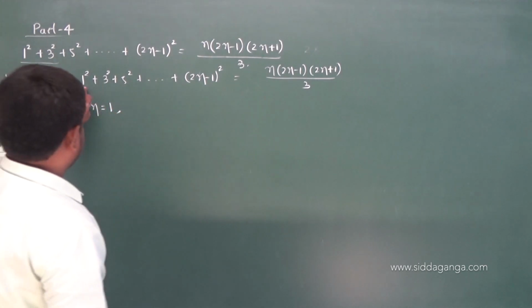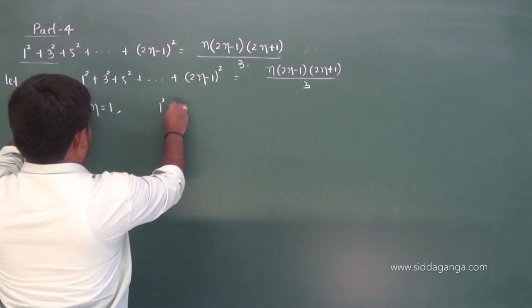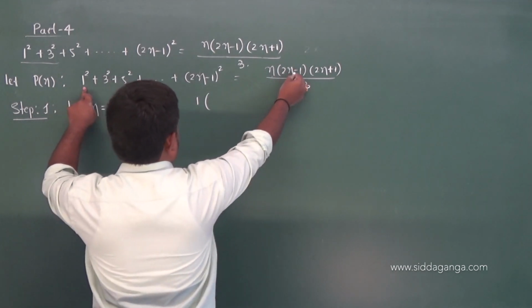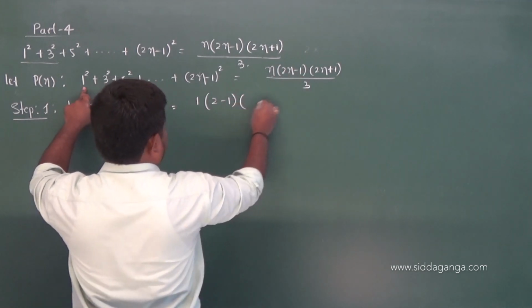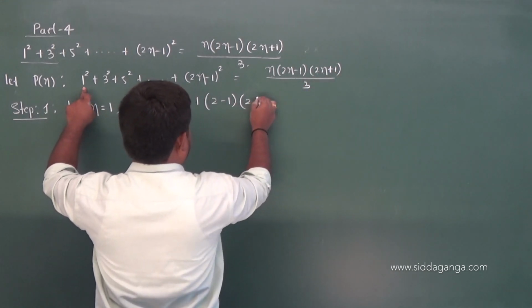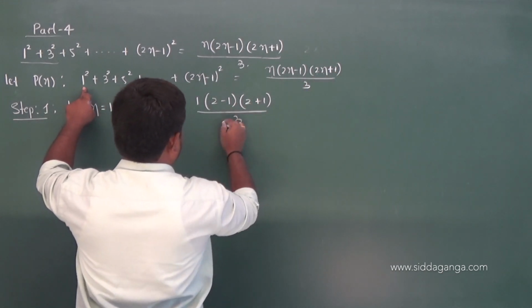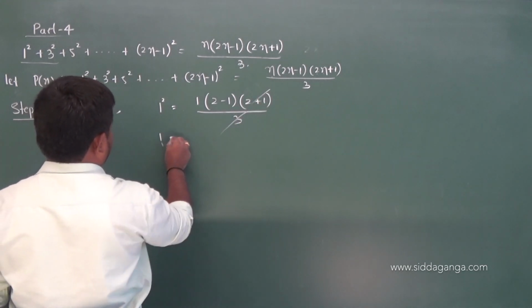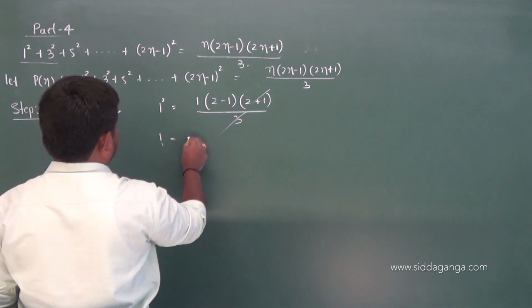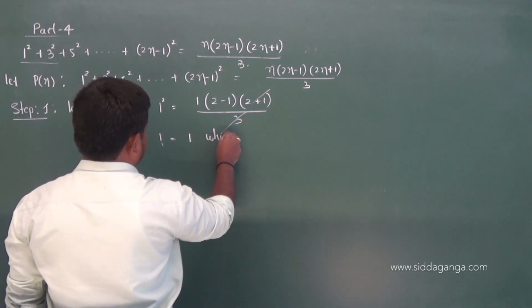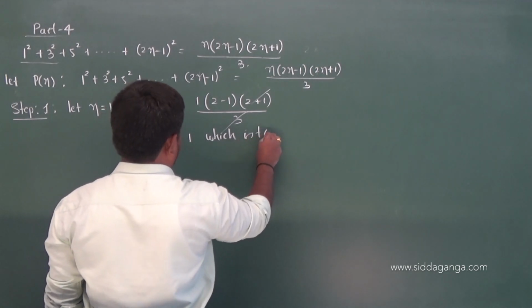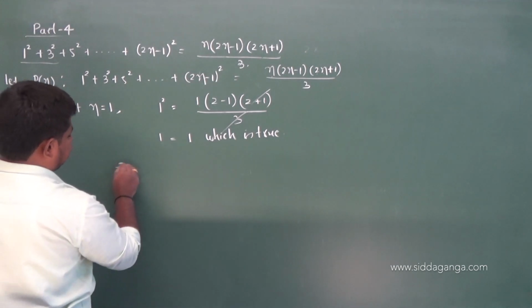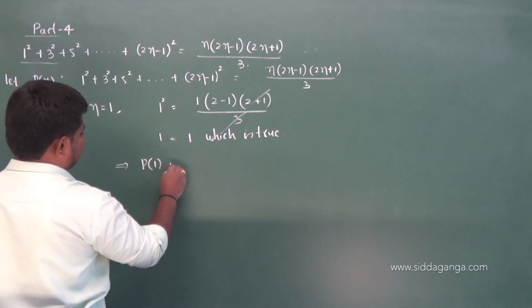Take the first term of LHS, 1 square. Substitute n is equal to 1 in RHS, you get 1 into 2 minus 1, into 2 plus 1, by 3. So the 3s get cancelled. What do you get? 1 is equal to 1 into 1, that is 1, which is true. This implies P of 1 is true.